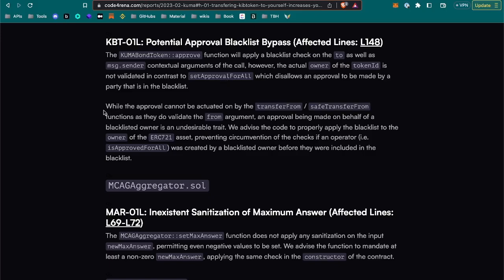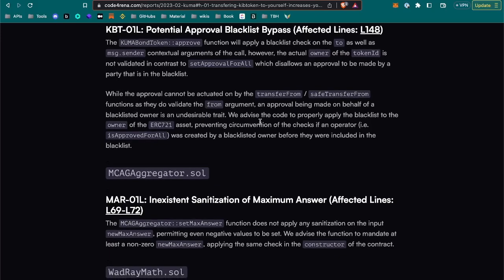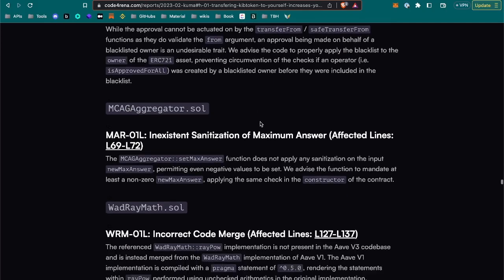While the approval cannot be actuated on by the transferFrom and safeTransferFrom functions, as they do validate the from argument, an approval being made on behalf of a blacklisted owner is an undesired trait, similar to something we've seen before. We advise the code to properly apply the blacklist to the owner of the, yeah, we've seen that.